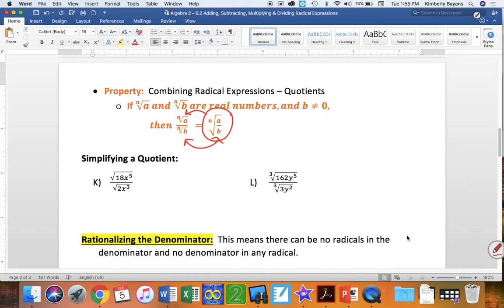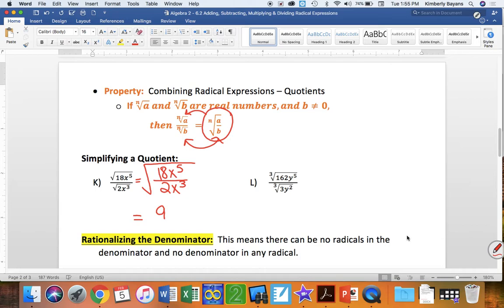I'm going to go ahead and do this because it will be easier if we simplify first and then try to take the square root. And we're starting with square roots. So this is where I'm going to talk about the dividing. So I'm going to do 18 divided by 2, and I'm going to get 9 in my numerator. And then I'm going to refresh your memory on this.